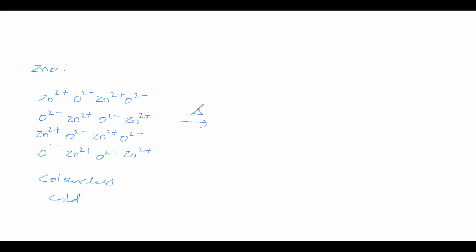When it is heated, what will happen? Understand it: the oxide ion loses 2 electrons and becomes oxygen gas, which goes away.